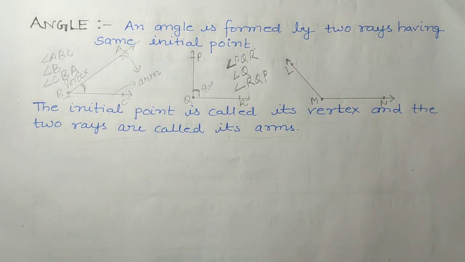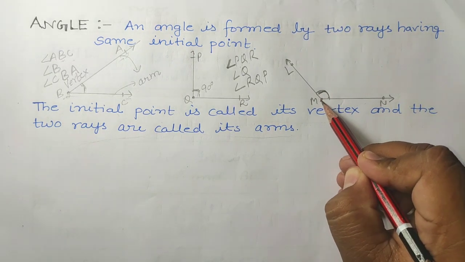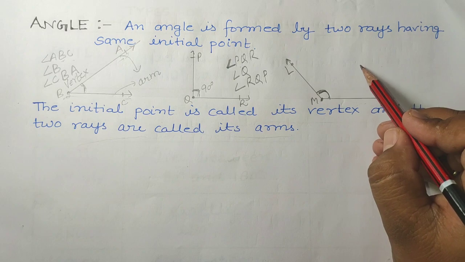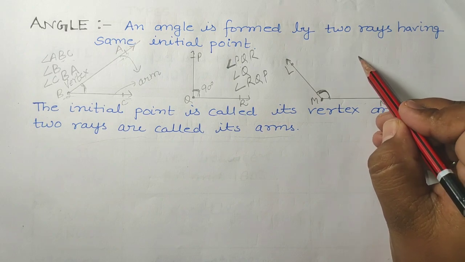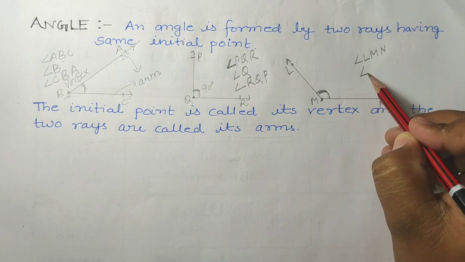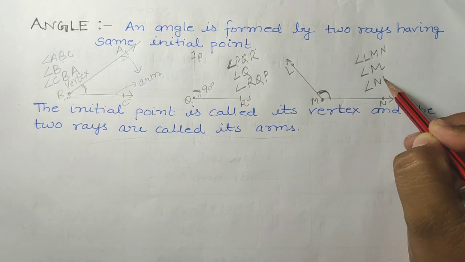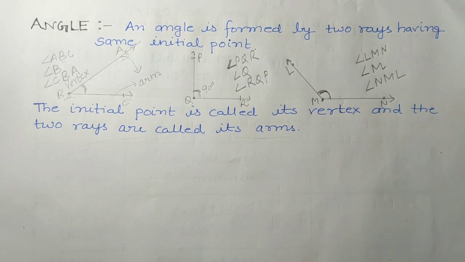Here the angle is formed at point M, so we can say angle LMN, or angle M, or angle NML. So these are the three methods by which you can write the name of an angle.